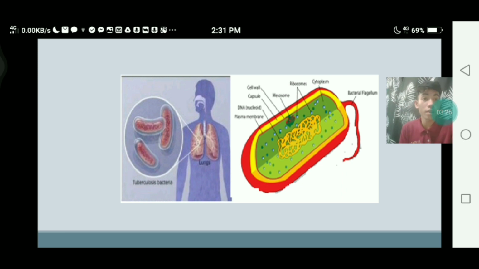Is the structure clear? That's why it looks like the structure of the bacteria, because it is the one responsible for attacking the lungs. So that's the bacteria.